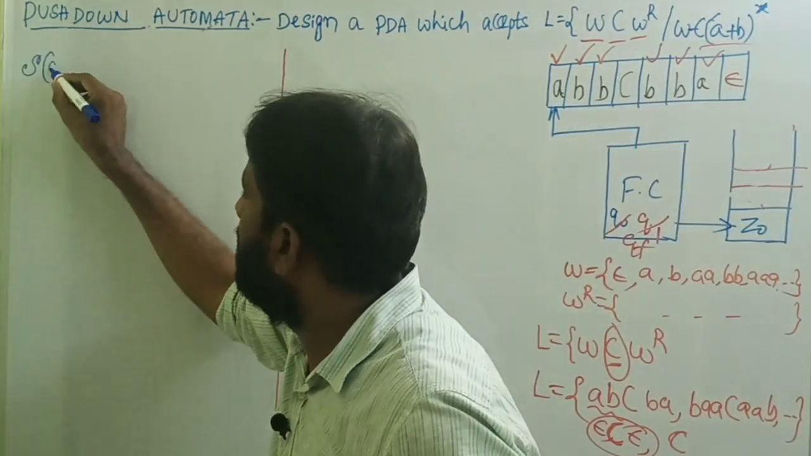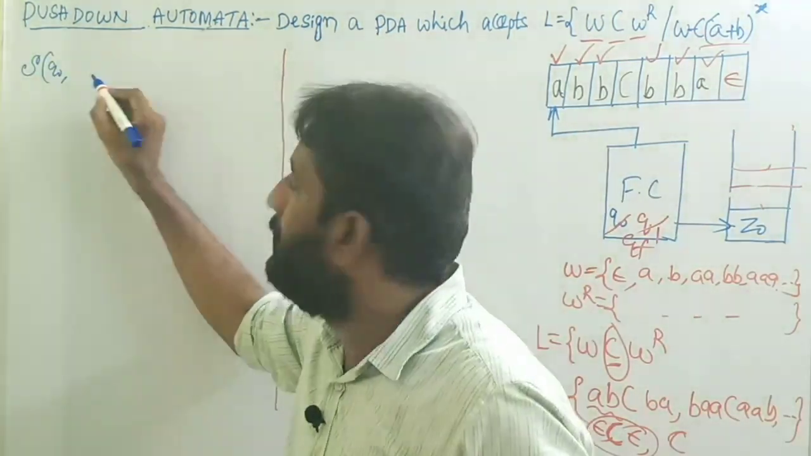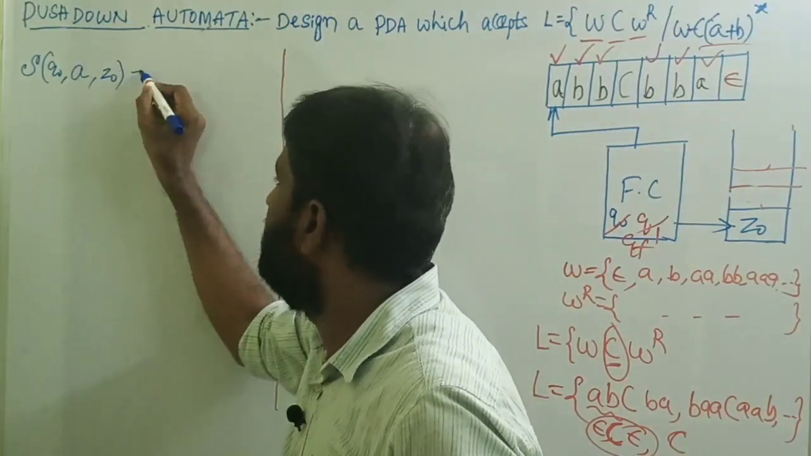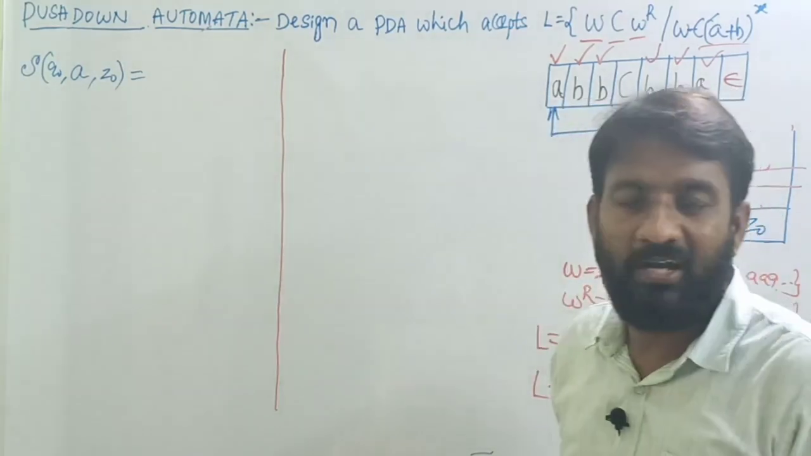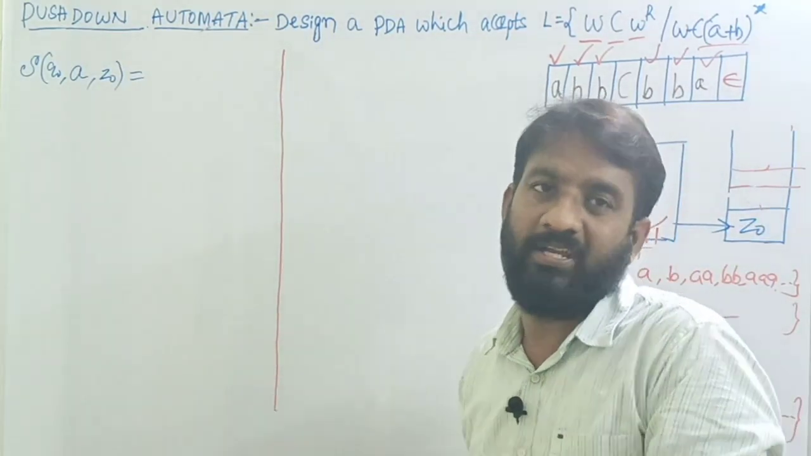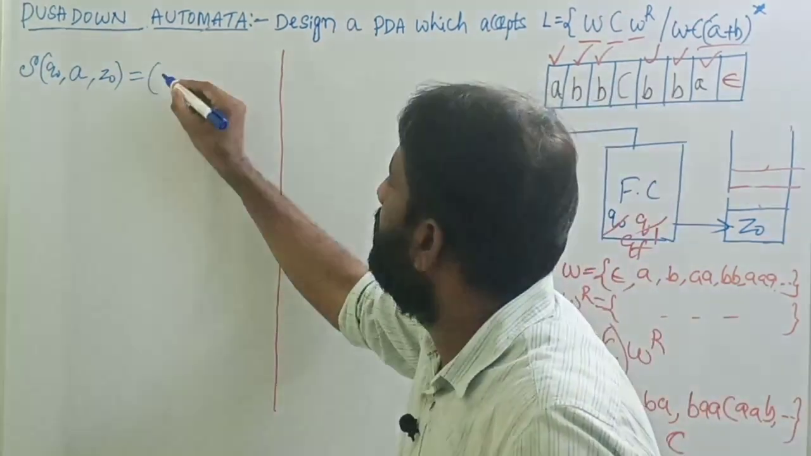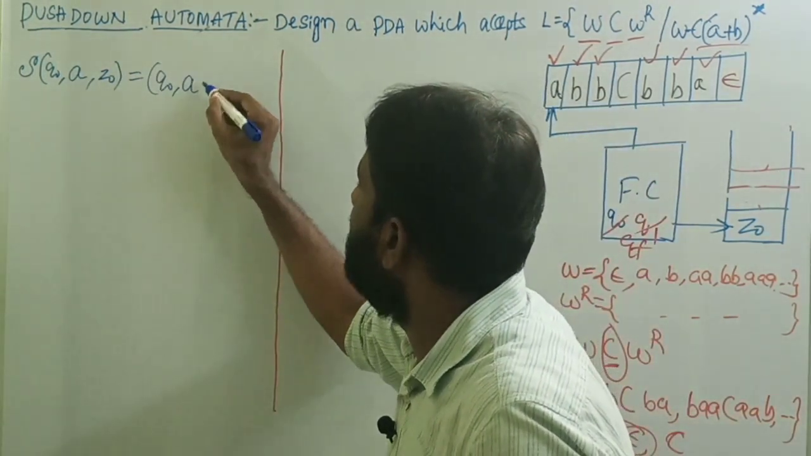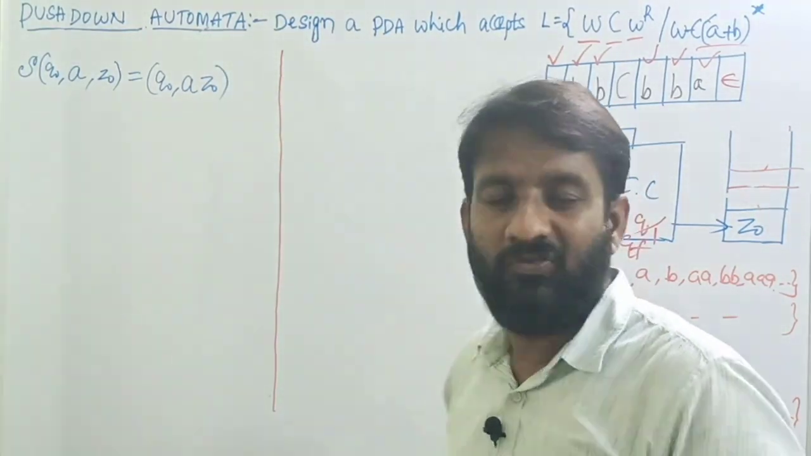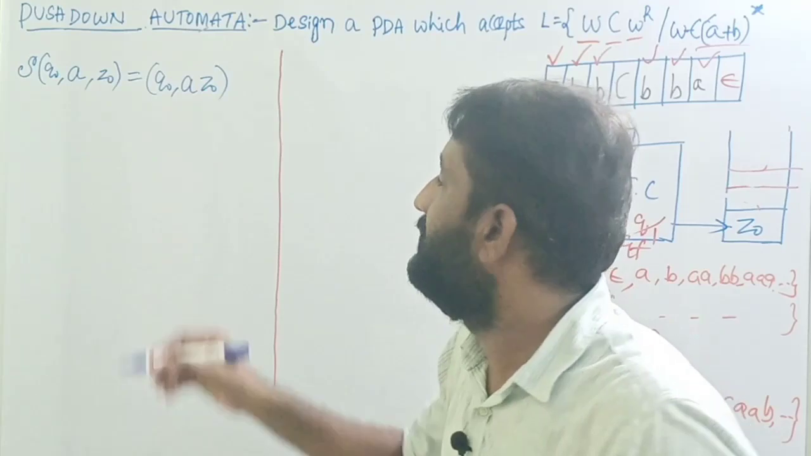Transition of Q0, top of the stack is Z0. Let's assume the first input symbol is A. Whatever the symbols, until you encounter C, add all symbols onto the stack. So that equals Q0 A Z0. Okay, right? Let's assume the next input symbol is also A.